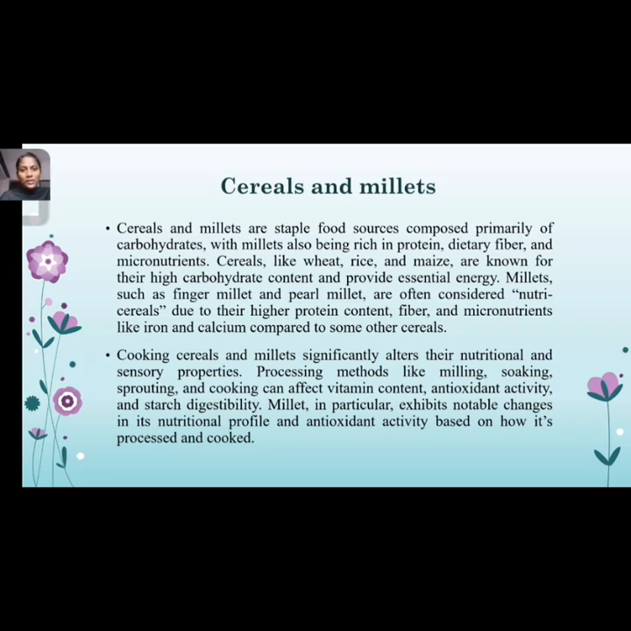What are the cooking effects? Cooking significantly alters the nutritional and sensory properties of food. The effect of cooking on cereals and millets significantly alters their nutritional and sensory properties. Not only at the stage of cooking, but before that, the milling process, soaking process and sprouting process can affect the nutritional properties of our food. Millet particularly exhibits notable changes in its nutritional profile and antioxidant activity based on how it is processed and cooked.